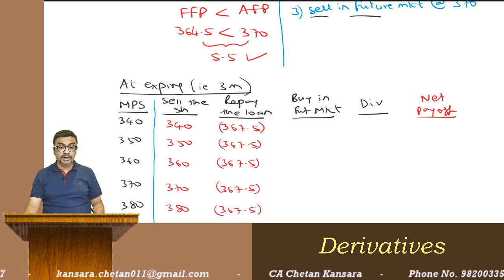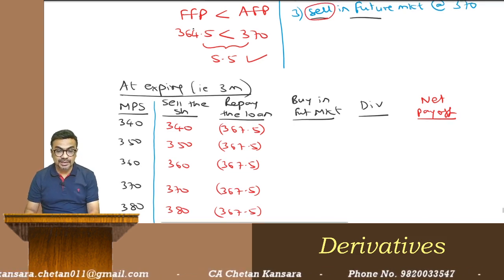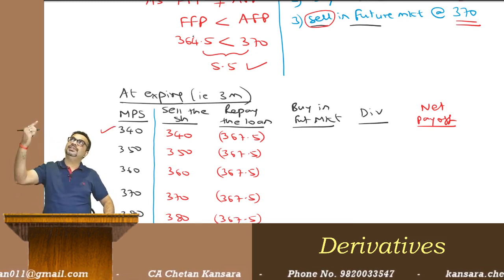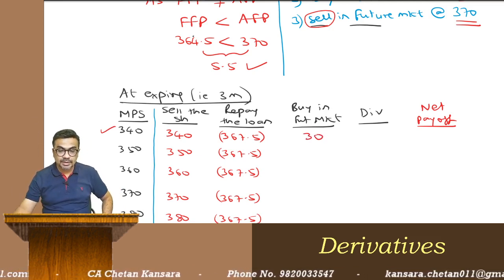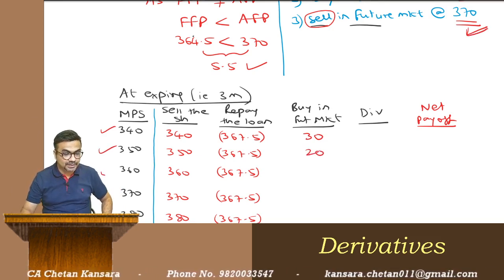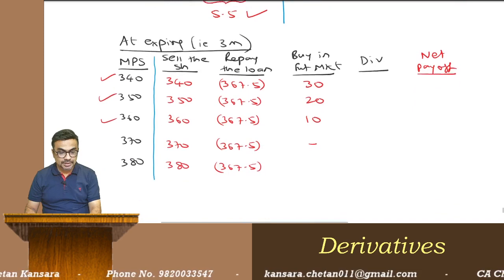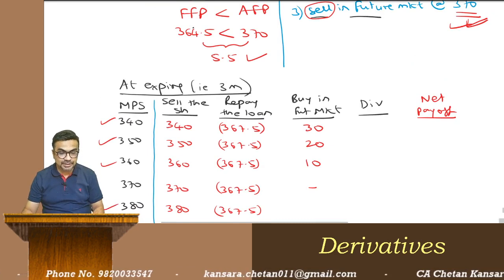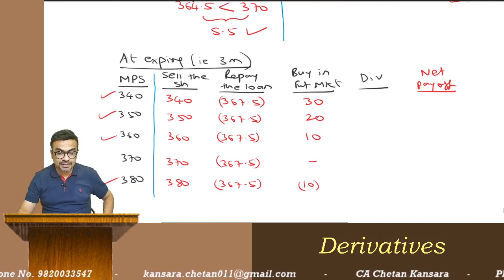Okay. Now you had sold in future market earlier. See, now you are going to buy. You are going to settle. So you sold at 370. Now you are buying at 340. Selling price 370, buying price less, profit. Profit of how much? 30 rupees. Then selling at 370, buying at 350, 20 rupees profit. Selling 370, buying 360, 10 rupees profit. Selling 370, buying 370, no profit, no loss. Selling 370 and buying 380, there is a loss of 10. Okay. Now don't forget, you have a dividend of 3 rupees.